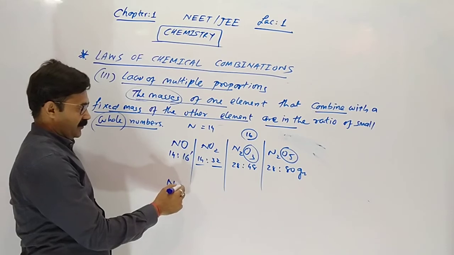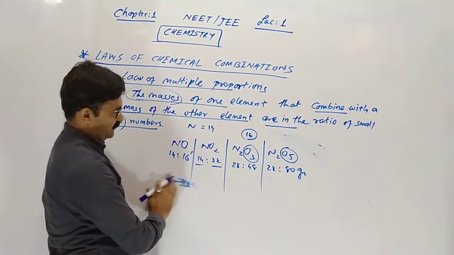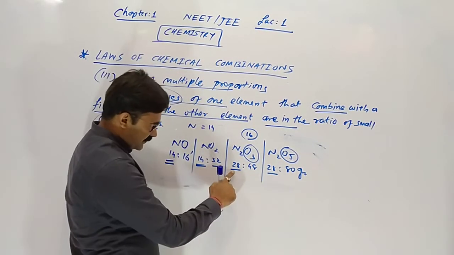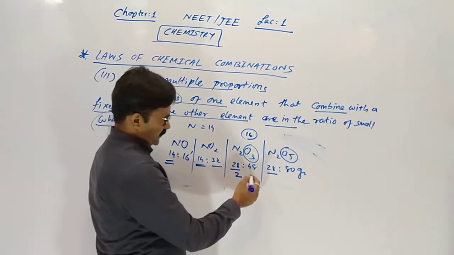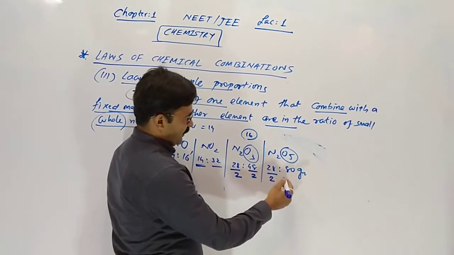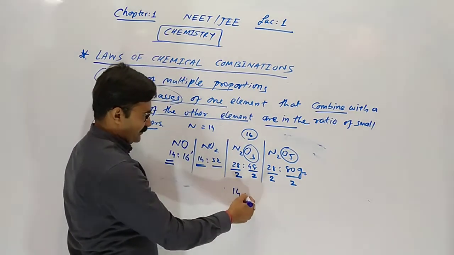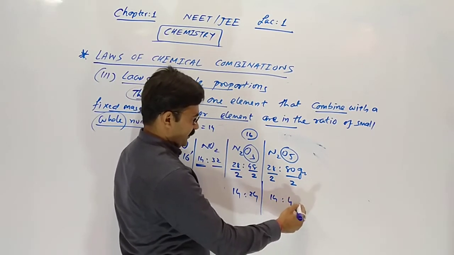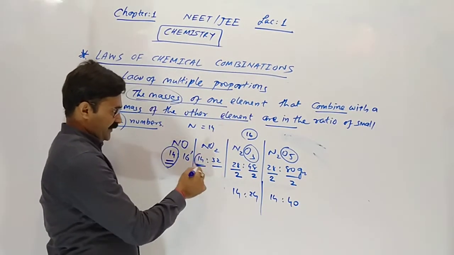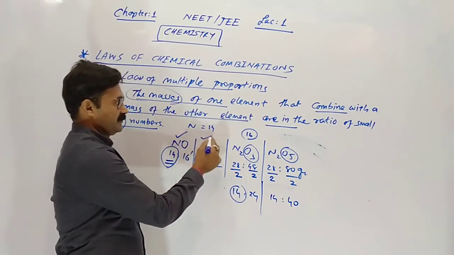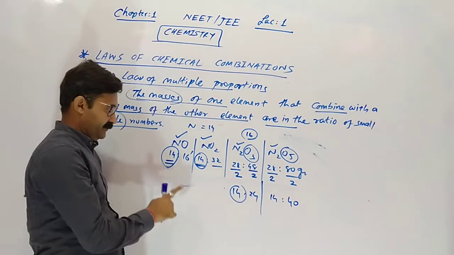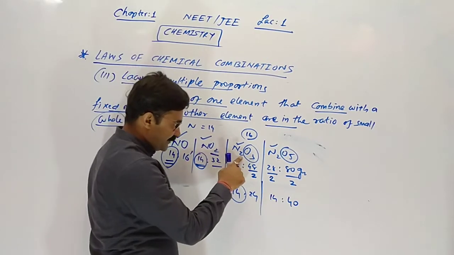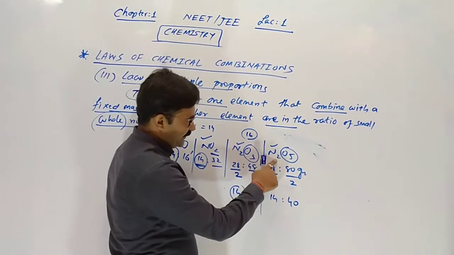But as per our rule, we need a fixed mass of any one element. Here 28 and 28, so we divide this by 2, and here also by 2, to get 14. So 14 with 24, and here 14 is to 40. So now the mass of nitrogen is fixed. When it is not the same, we have to make the mass of one element the same. This is 14 with 16, 14 with 32, understood? This 28 has 48 grams with it, and this 28 has 80 grams.